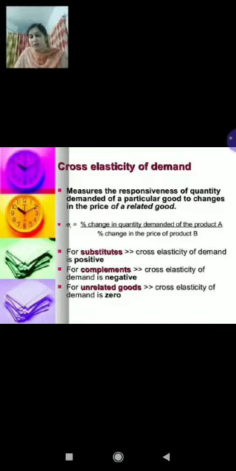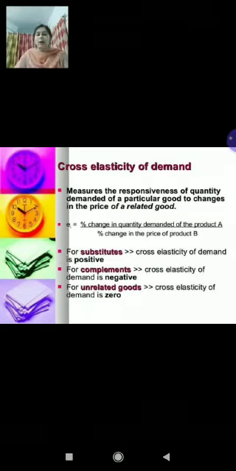First degree is positive cross elasticity. Cross elasticity of demand is said to be positive when the increase in the price of one commodity, suppose Y, leads to an increase in the demand for the other commodity. For example, when these two goods are substitutes of each other. Substitute, you remember? Tea or coffee, right? Yes. This degree we find only in the case of substitute goods. So for example, tea and coffee are substitute goods.